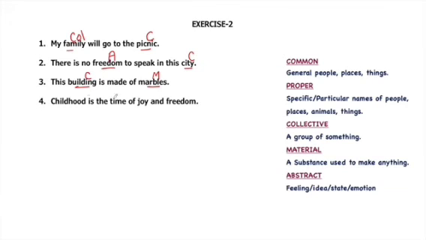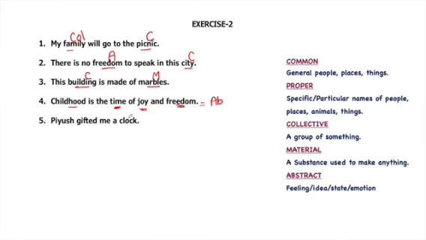Childhood is the time of joy and freedom. It's a unique sentence in which the four words, childhood, time, joy and freedom, all are abstract nouns. Because childhood is a state of being a child. Time is a state which cannot be experienced through five senses. We can measure time with a watch or clock, but time cannot be experienced. Joy is a state and freedom is also a state when someone is free. So all these four words are abstract nouns.